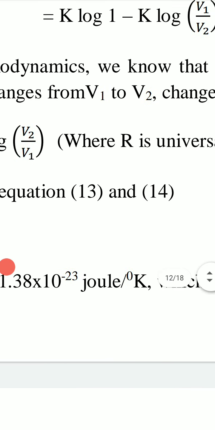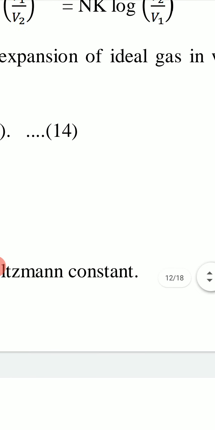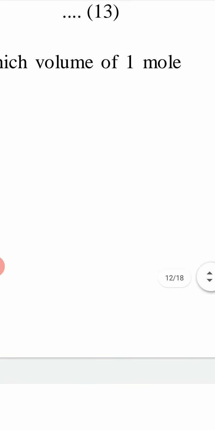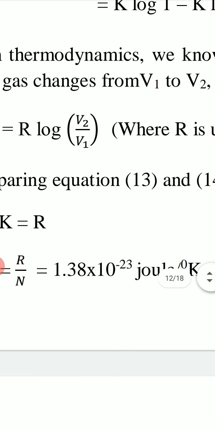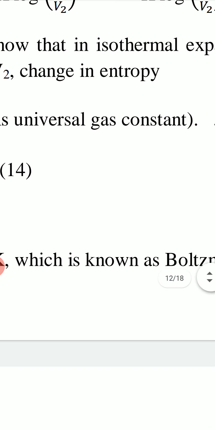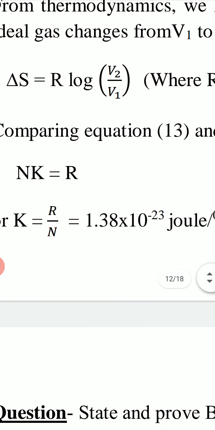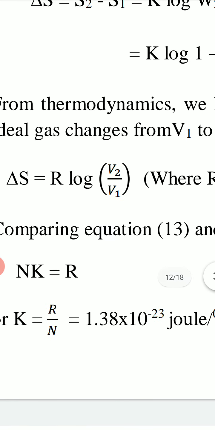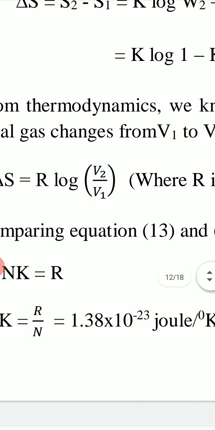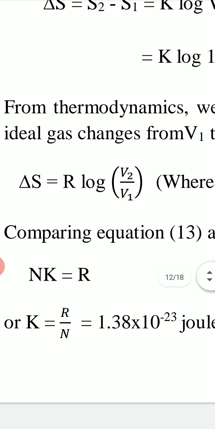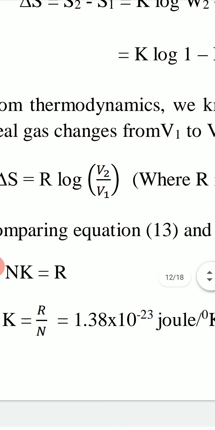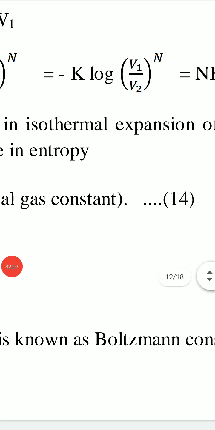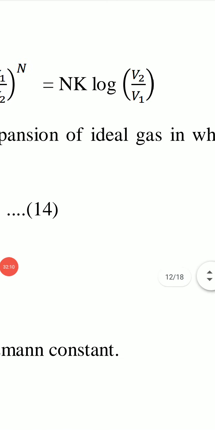From thermodynamics, we know that in isothermal expansion of ideal gas, in which volume of 1 mole gas changes from V1 to V2, change in entropy delta S comes out equal to R log V2 upon V1. If we compare these two values of delta S, in thermodynamics we get it equal to R log V2 upon V1, and here we find it as NK log V2 upon V1.